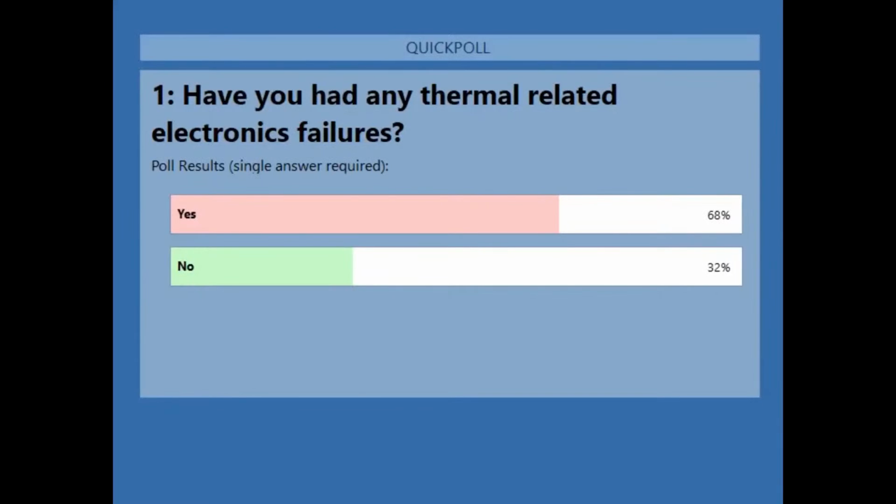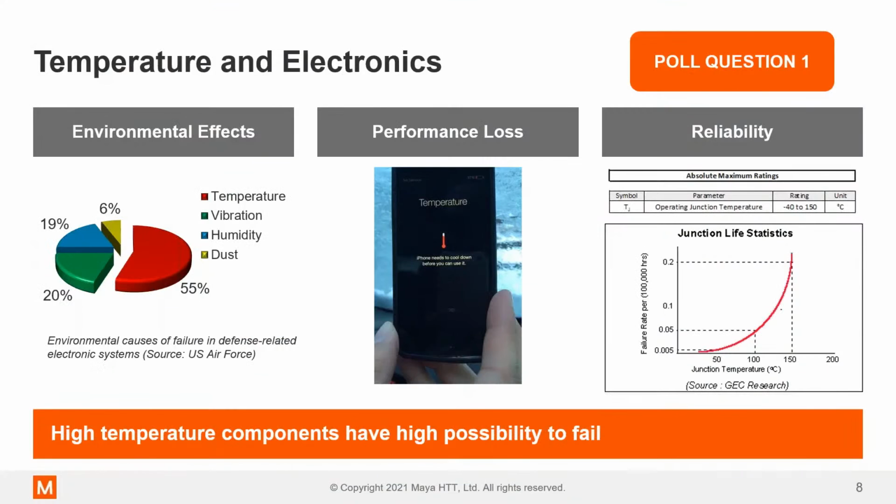Just to do a quick sharing, Richard, 68% of our attendees are saying yes, they have seen it. If you could comment quickly on how that relates to what you're seeing in industry. Absolutely. Modern electronics are in everything, with the IoT revolution, and there will be some sort of thermal mechanism in there.